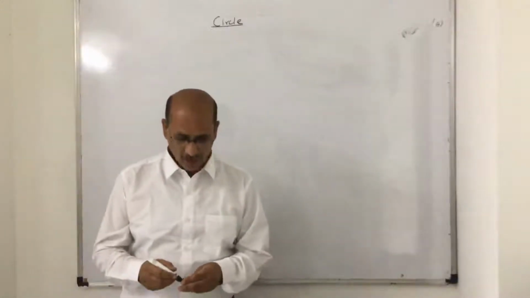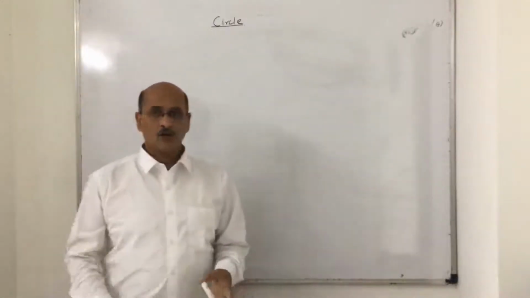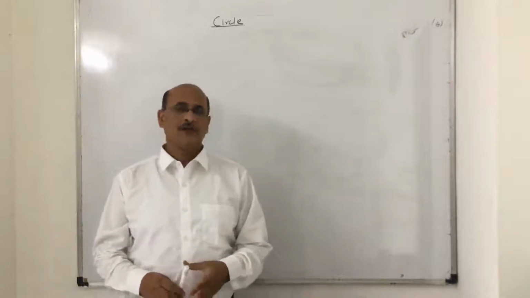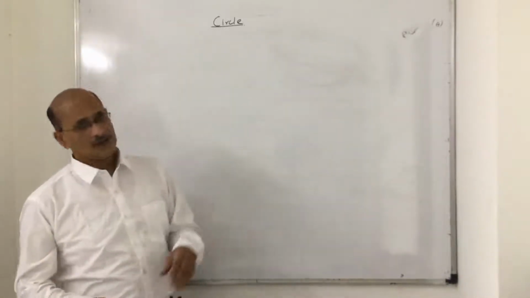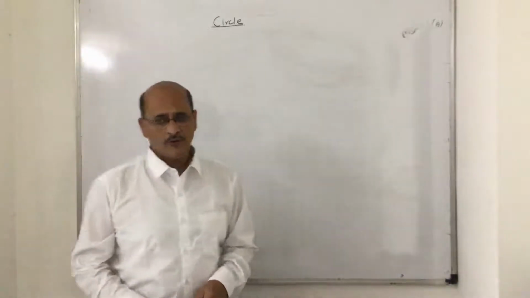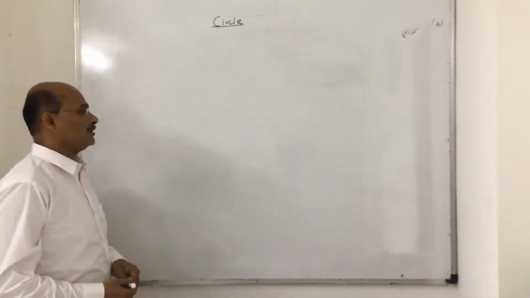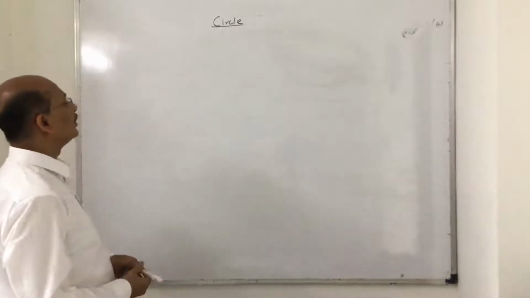Students, welcome back. This is the last topic on coordinate geometry. We have done points and coordinates followed by straight lines, and this follows circles. Now, before we proceed, you need to understand the definition of a circle.